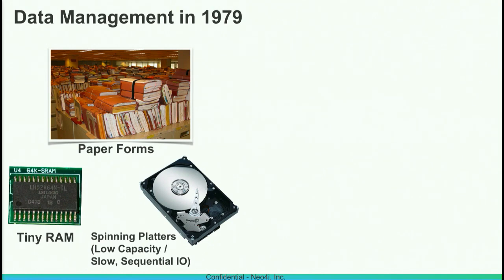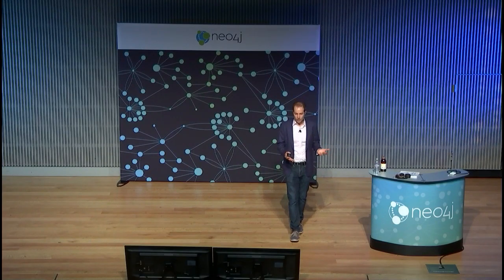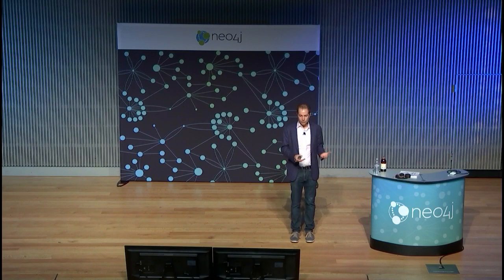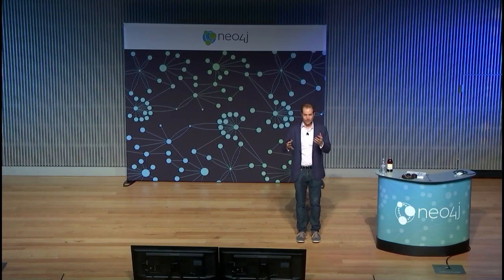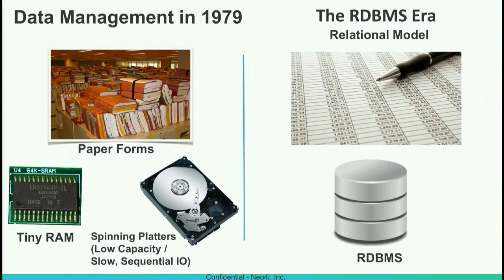And then spinning platters, which were optimized for certain kinds of read and write patterns, namely sequential access. So relational databases came about and ended up, unsurprisingly, being really good at taking data and breaking down paper forms and storing those. It's data that tends to be predictable, that's structured in a particular way, where you have access patterns that tend to be more sequential.